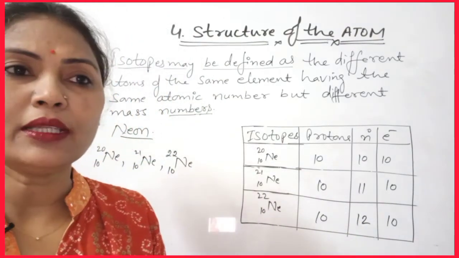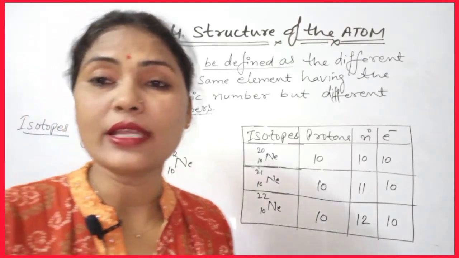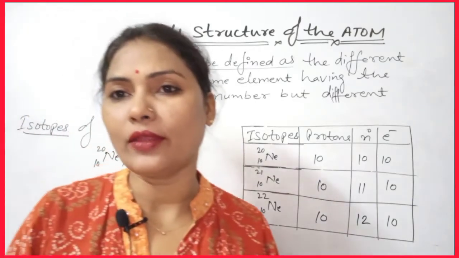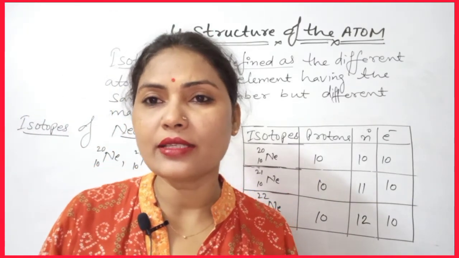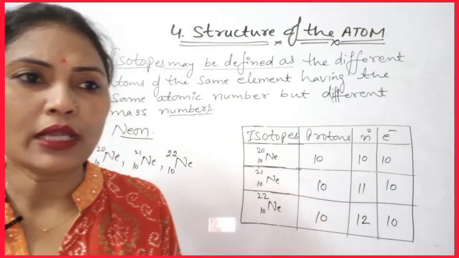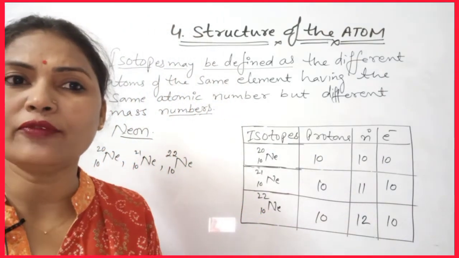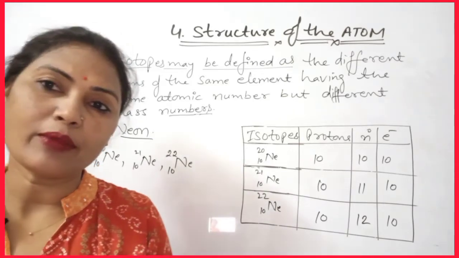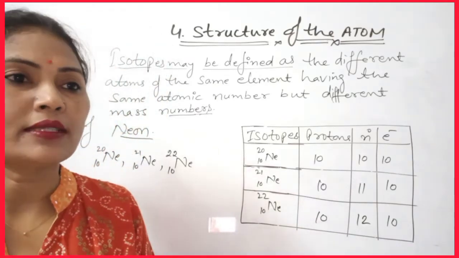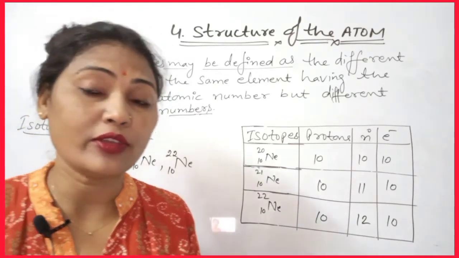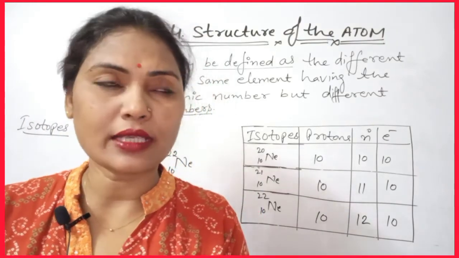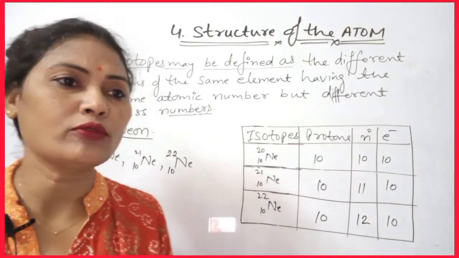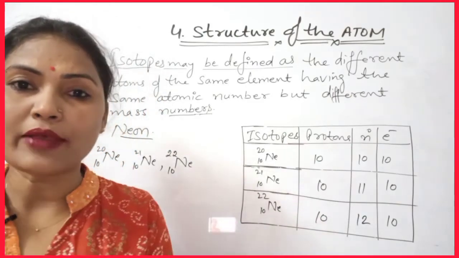Actually the atomic masses of elements may be fractional, like chlorine has atomic mass 35.5, and copper has 63.5. So the atomic masses of many elements are in fractions and not whole numbers. The fractional atomic masses of elements are due to the existence of their isotopes having different masses.